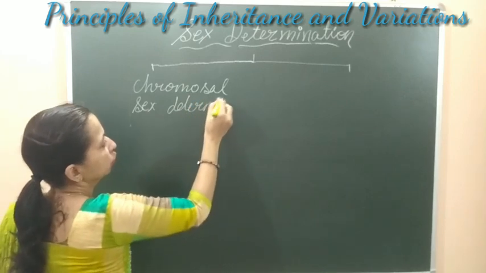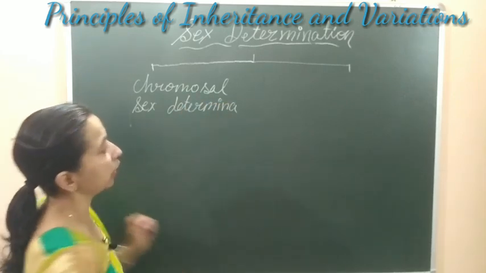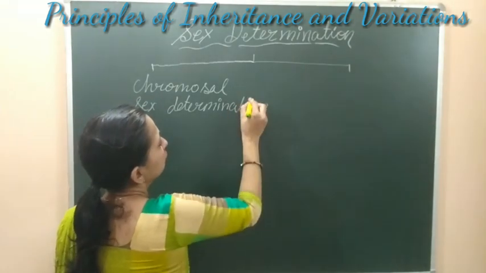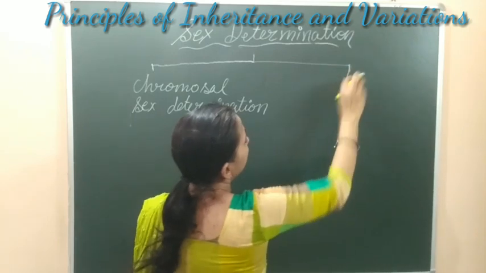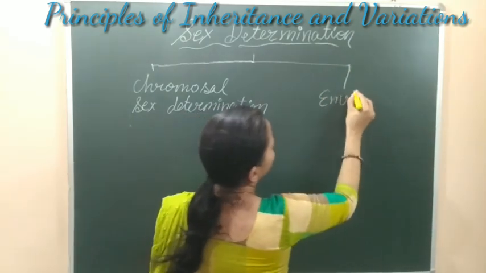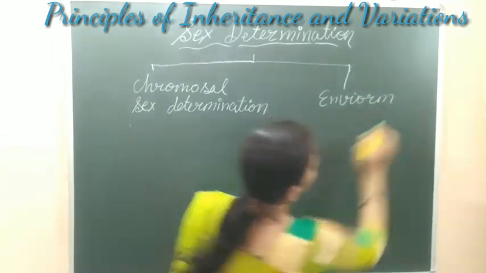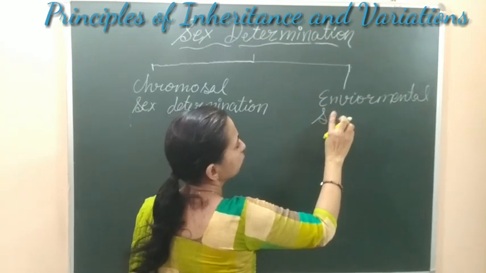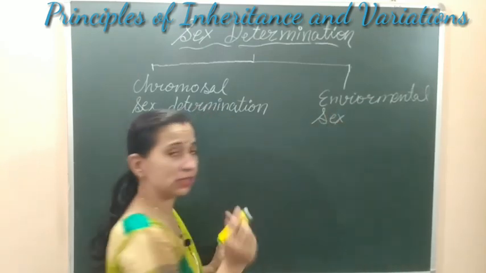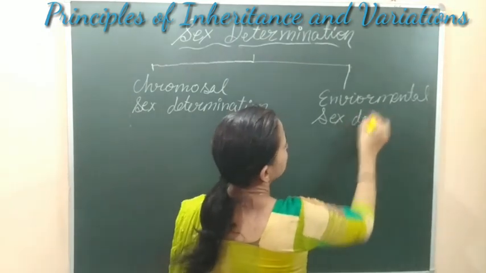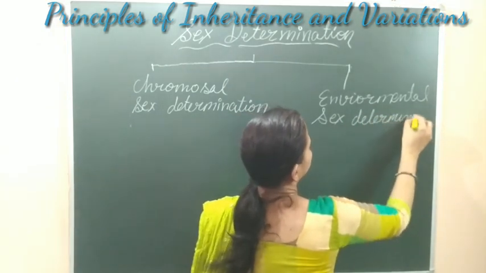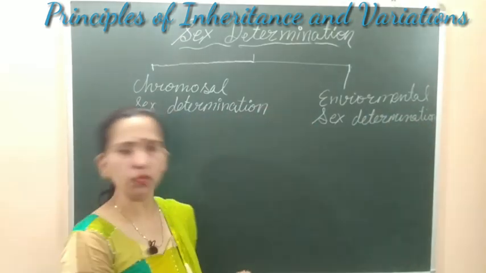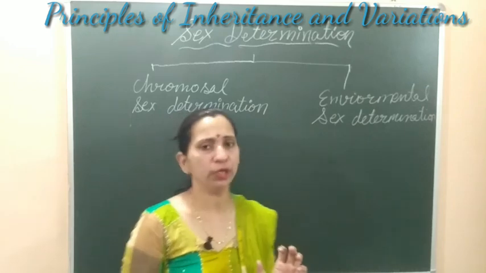We have divided sex determination into two types here. The first is chromosomal sex determination, and the other type is environmental sex determination. Here some external factors are responsible for determining the sex of an organism. First we will discuss chromosomal sex determination, then we will take a look at environmental sex determination also.